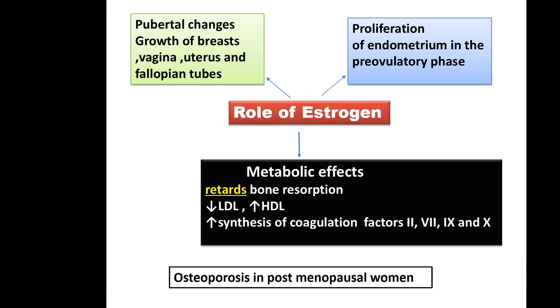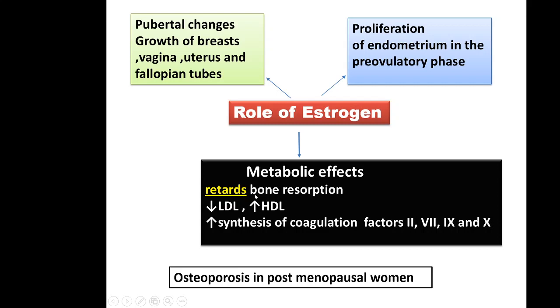So after menopause, this bone resorption retardation effect is gone, because in menopause there is lack of estrogen. The ovaries have stopped producing estrogen. So that is due to lack of estrogen.